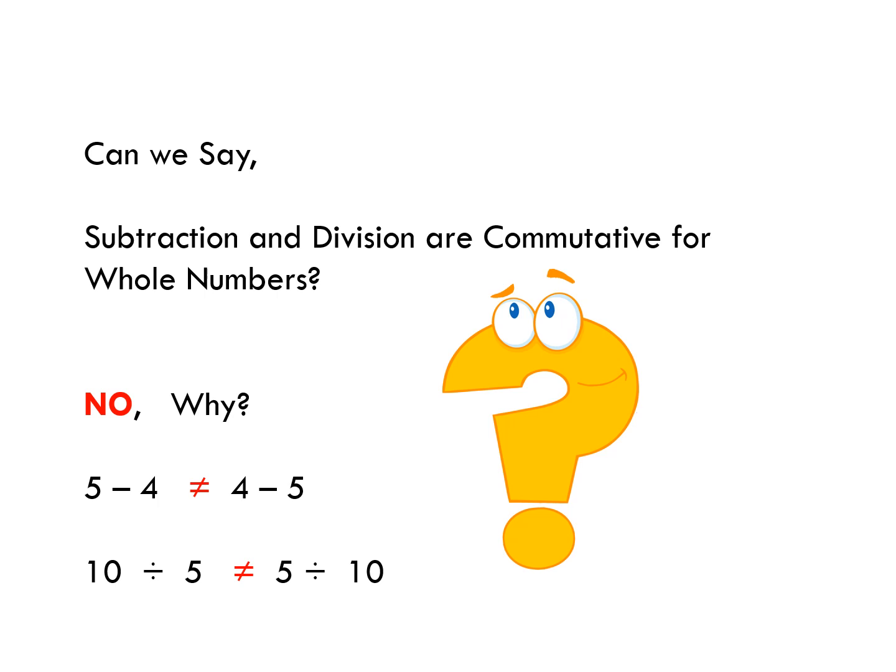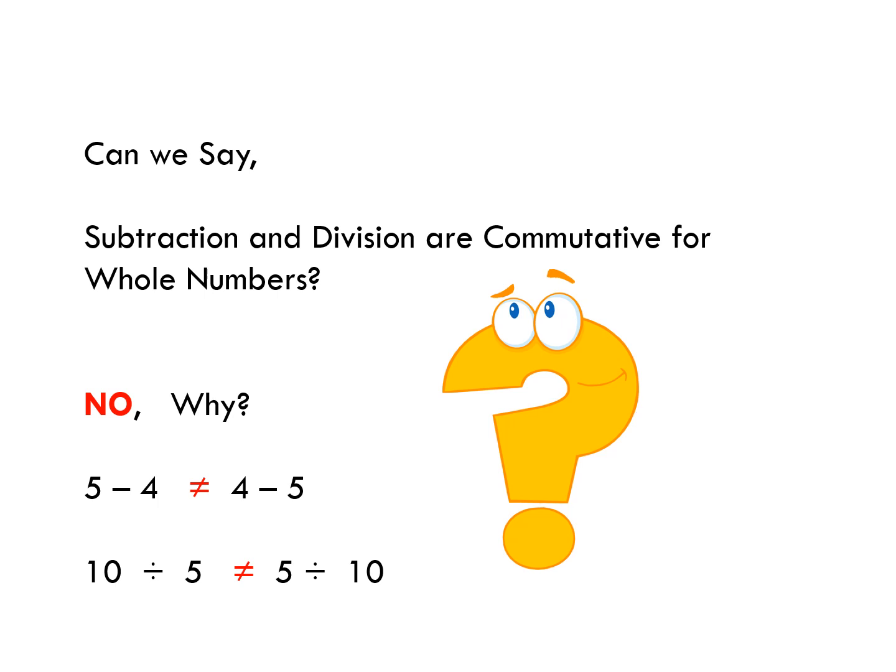Children, now you know that addition and multiplication are commutative for whole numbers. Can we say that subtraction and division are also commutative for whole numbers? The answer is no. Why is the answer no? Let's study. 5 minus 4 is not equal to 4 minus 5 because 5 minus 4 will give you 1, but 4 minus 5 will give you minus 1. So 1 is not equal to minus 1. In the case of subtraction, if we change the order, the answer is not the same.